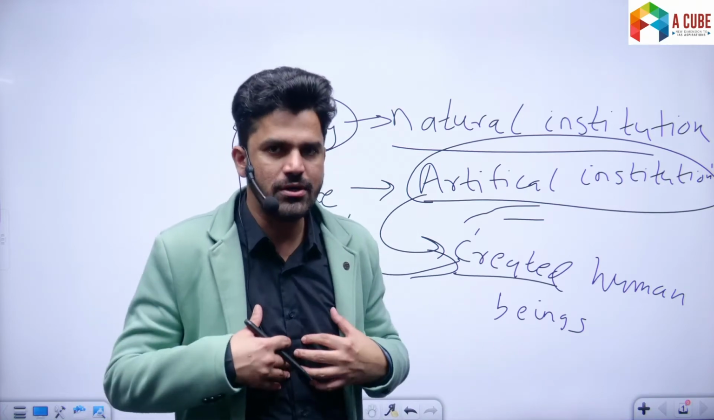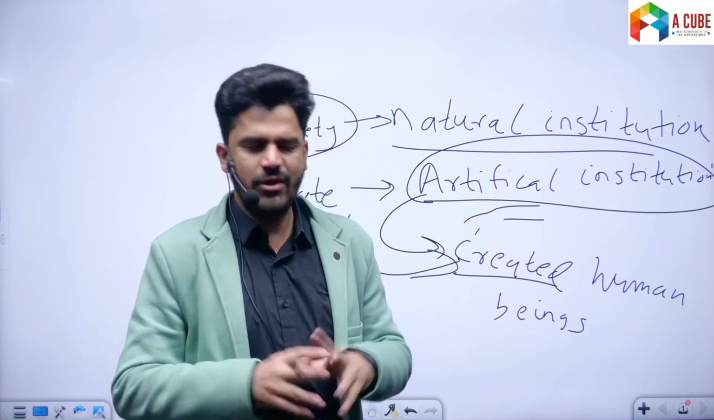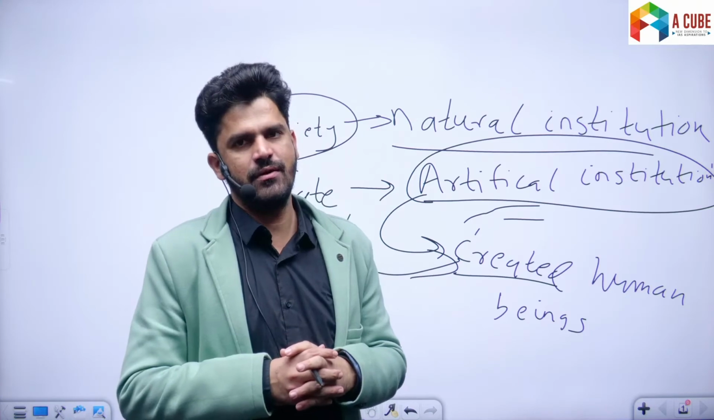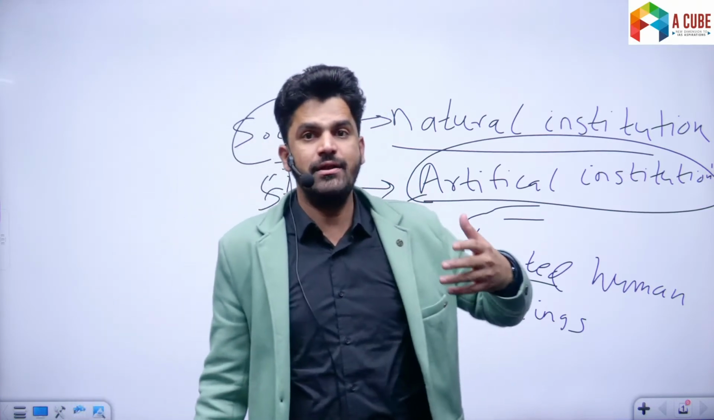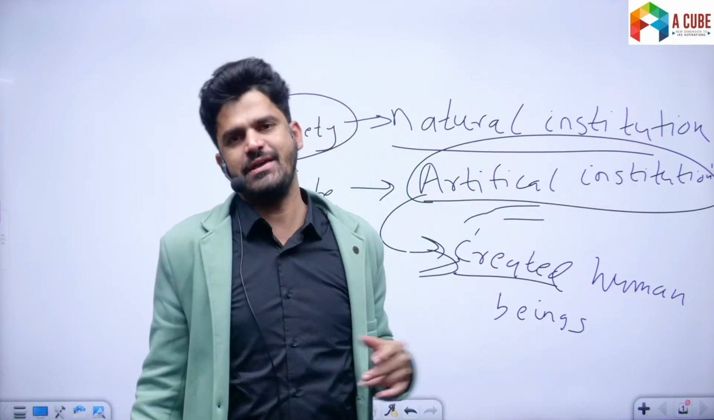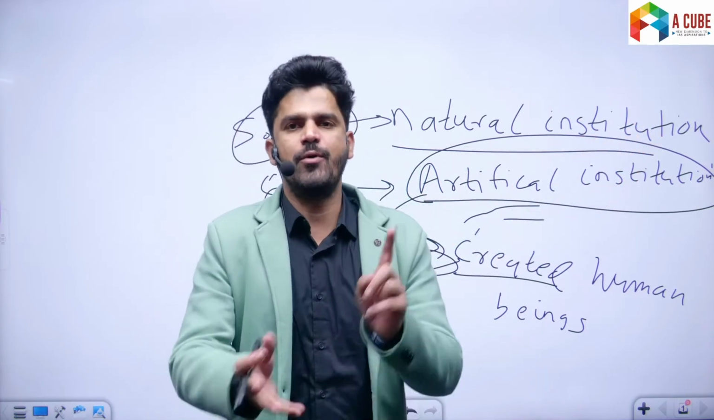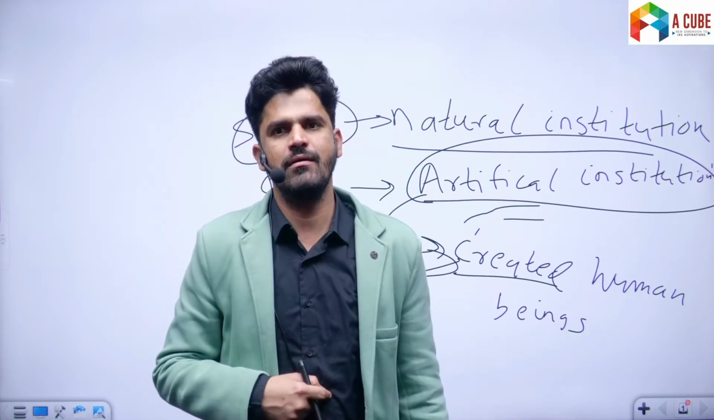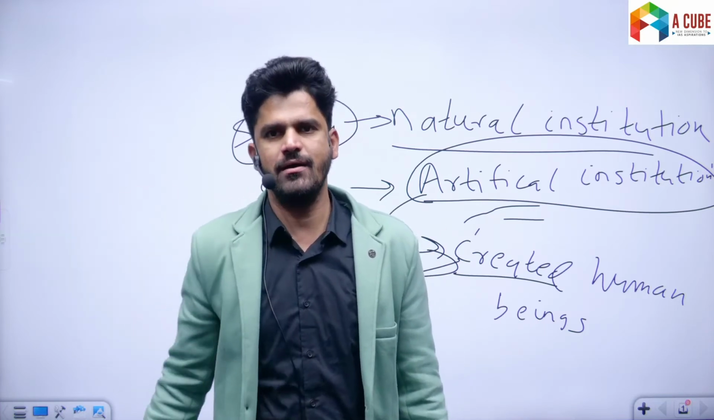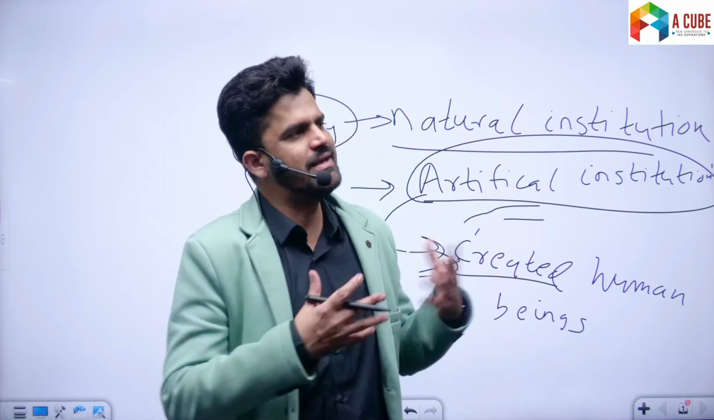Because we are social animals. We cannot live without society. We can live without state. Understand this. We can live without state. And human beings have lived without state. Yes. What is a state? Population, sovereignty, government and territory. So the state came later. So this does not mean that human beings did not exist.